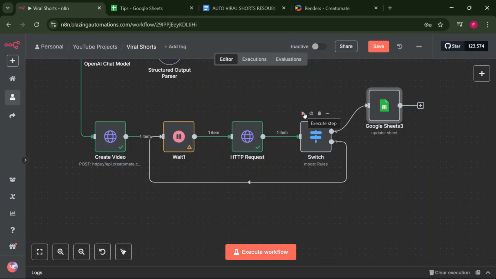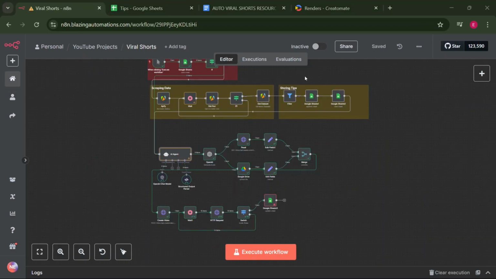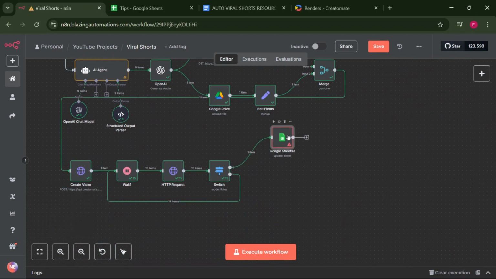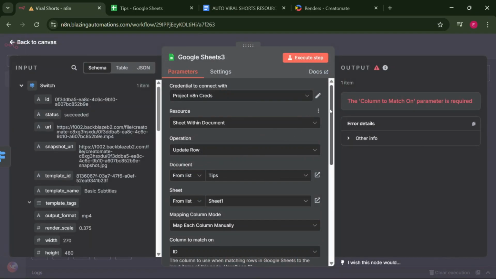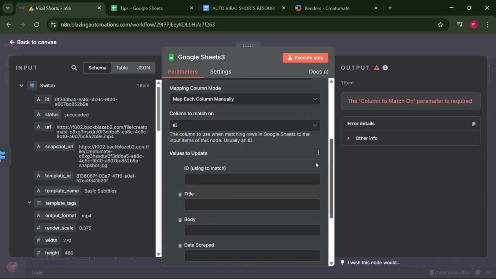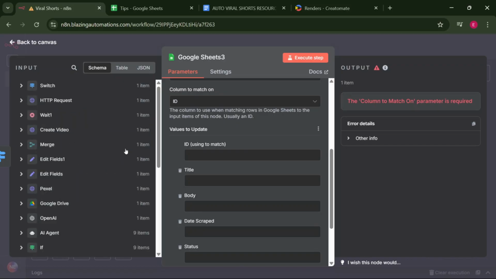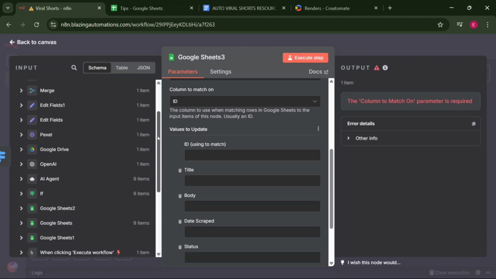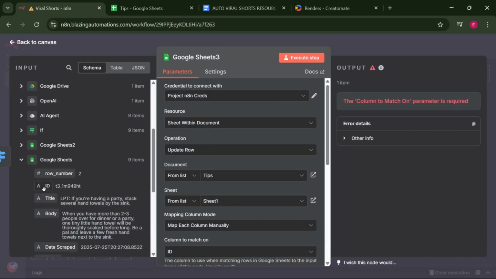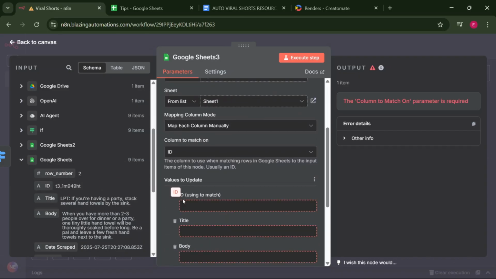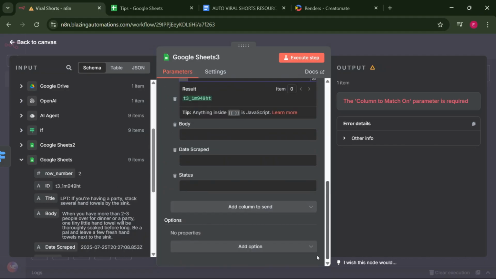So I think let's just run the switch node first. All right, now let's continue by configuring the update. So now we'll put the Google Sheets, and we're going to use the Google Sheets to make sure that we update the status to now created. So we're going to search for the video that we fetched. So let's go back, let's scroll down and go to Google Sheets and get this ID on the Google Sheets, because it's needed right here, and make sure you just create the status to created.